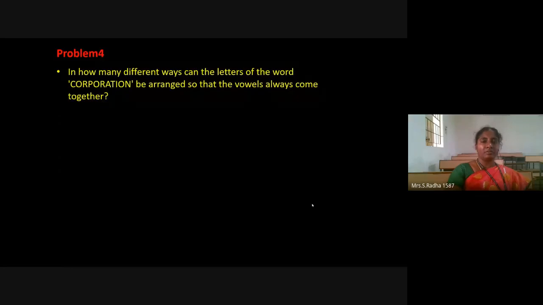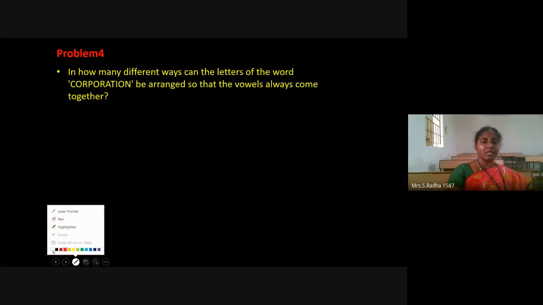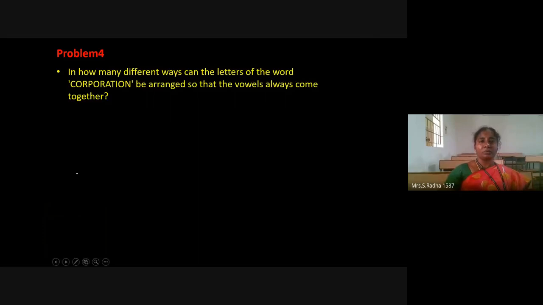How many different ways can the letters of the word CORPORATION be arranged so that vowels come together? Again, the condition is vowels come together. Okay. Now, what are the vowels available?